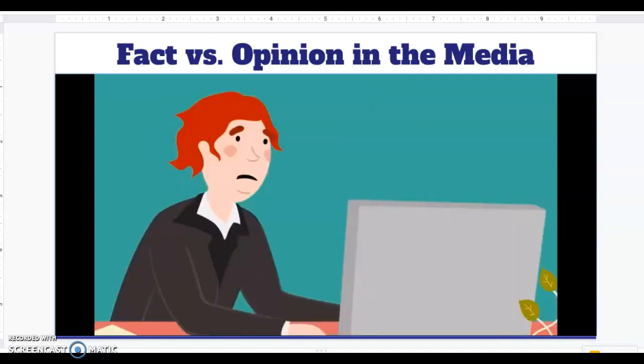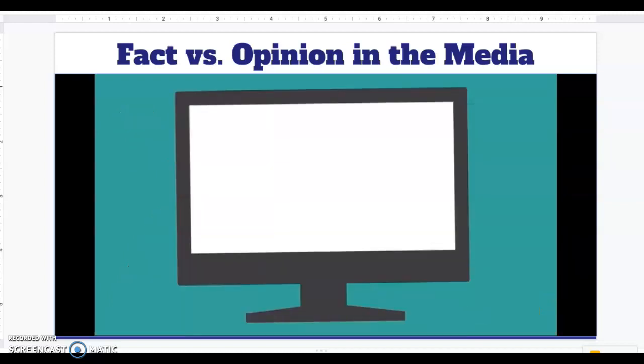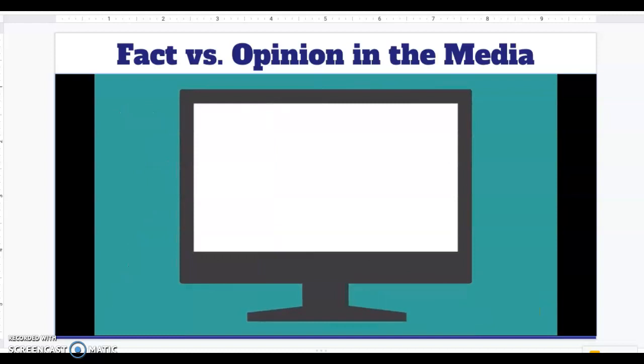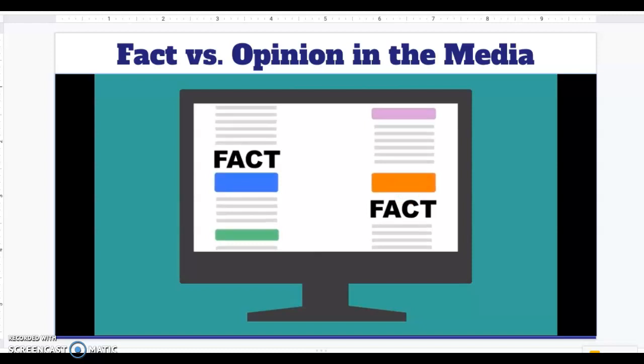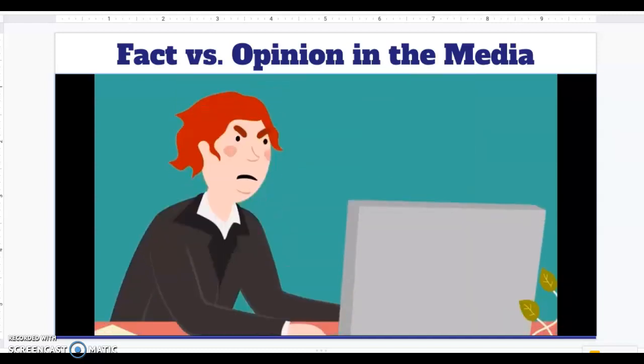But these days, we seem to have lost some of our ability to detect opinion-based material if it isn't properly labeled. Unfortunately, there are content creators out there who are happy to take advantage of that. They mix opinions in with a few facts to make their perspective seem more credible. This helps fire up your emotions and keep you engaged with their content.